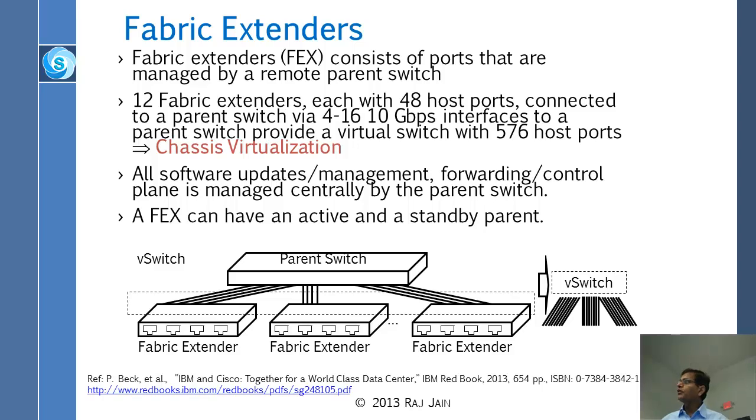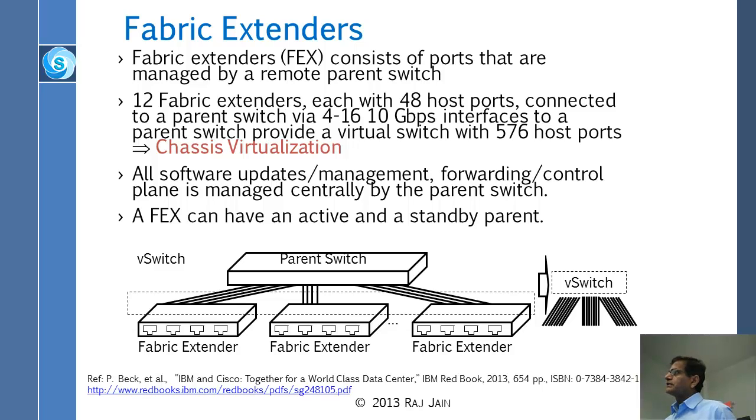Then, one more technology which came from Cisco is fabric extender, and this is getting even closer to combining. Basically, they put some really simple boxes called fabric extenders that didn't have very high powered CPUs.